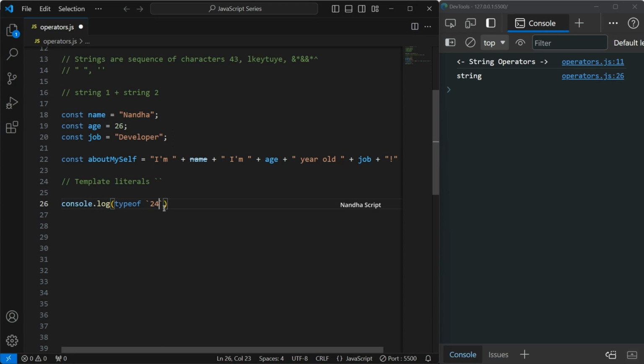Here I'll show you one. I will add one more number also. You can see now this is showing as a string. If I remove that backtick and click save, you can see this is considered a number. So if you add anything inside the backtick, it is considered a string.